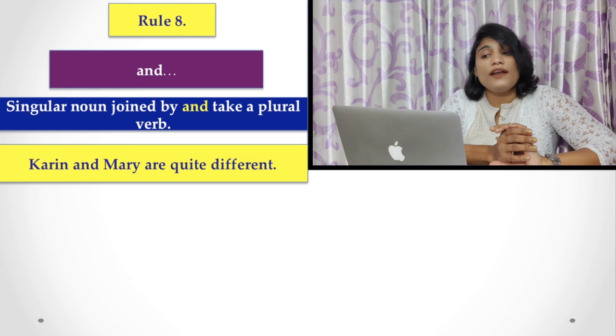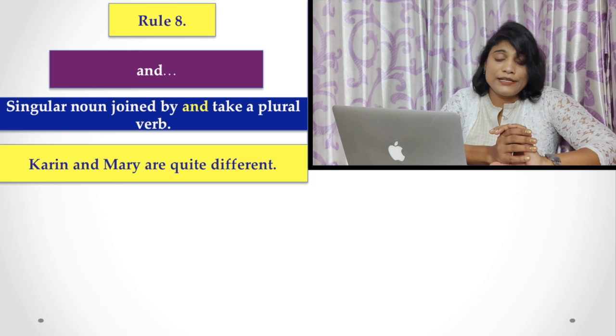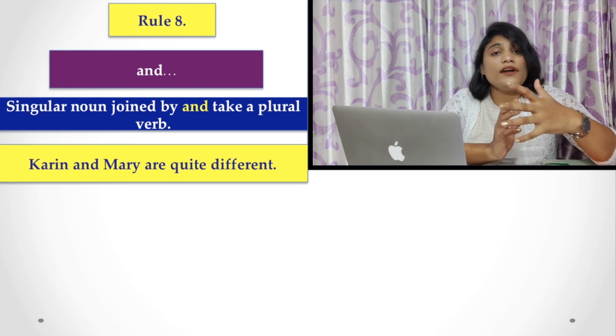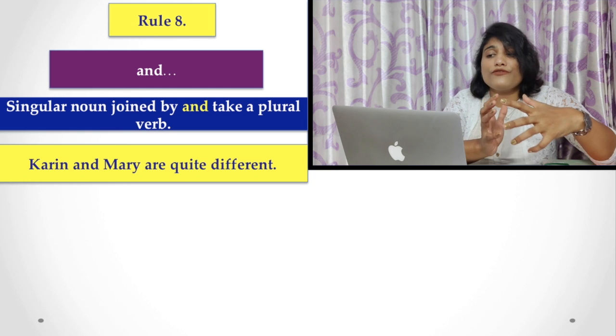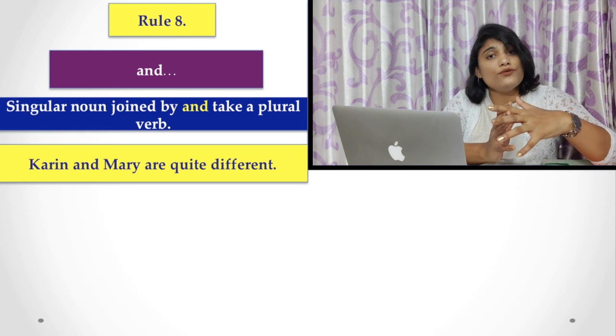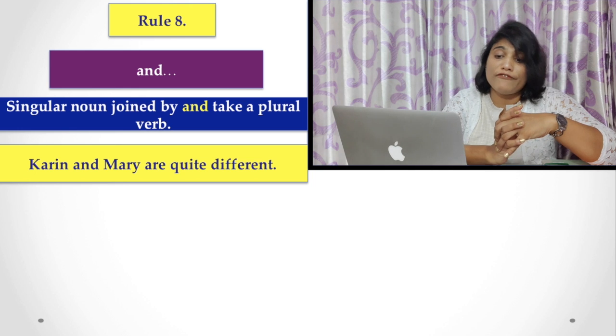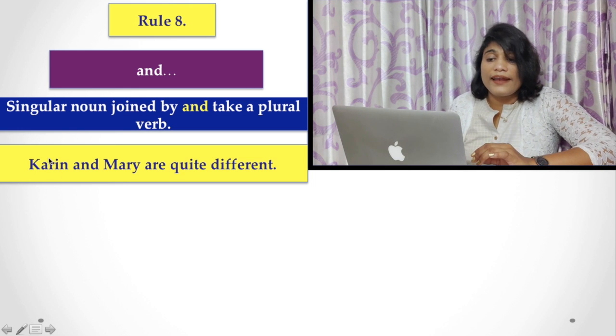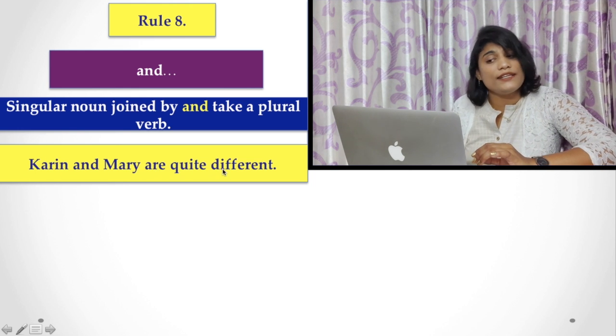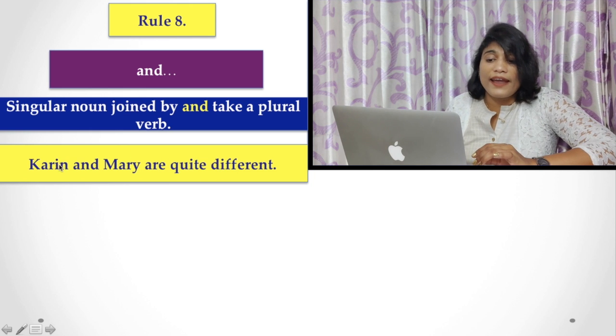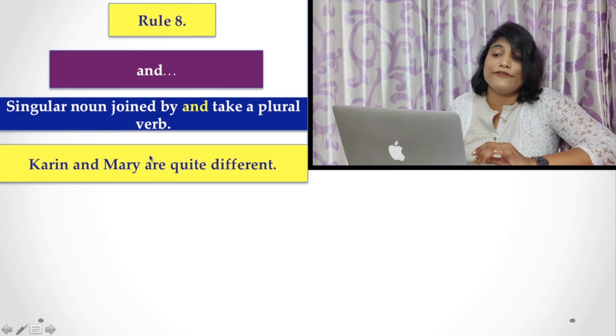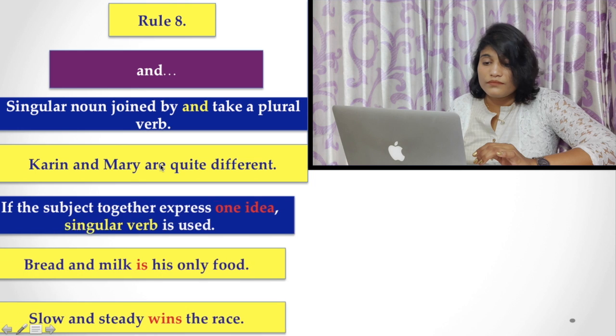Here, rule number 8, use of and. Where a singular noun sometimes joins with another noun using and, you have to use a plural verb in that case. For example, Karin and Mary are quite different. Here you find Karin and Mary, two nouns joined with and, and the verb is plural.